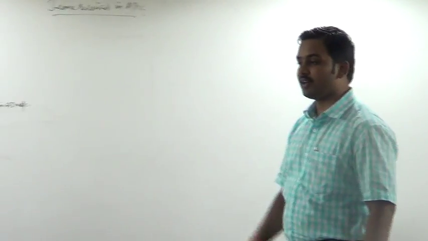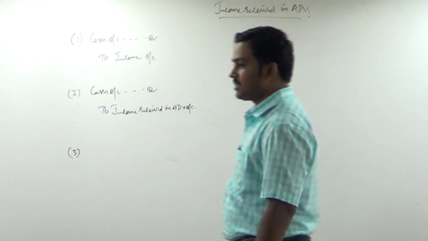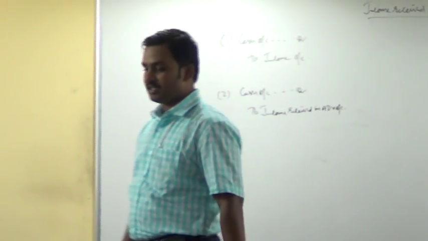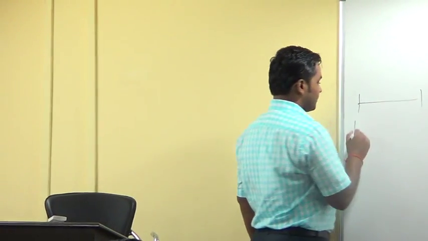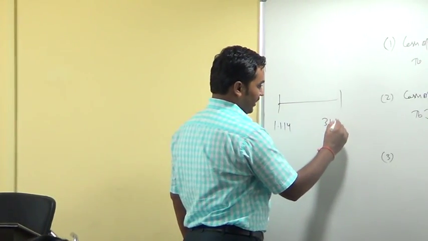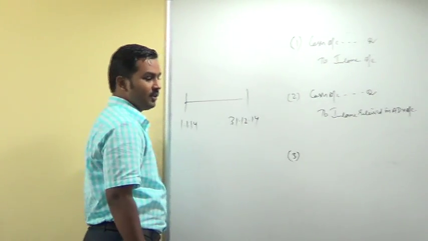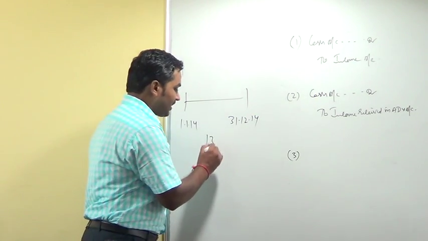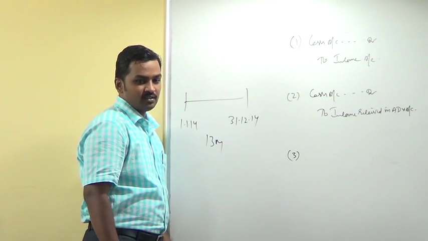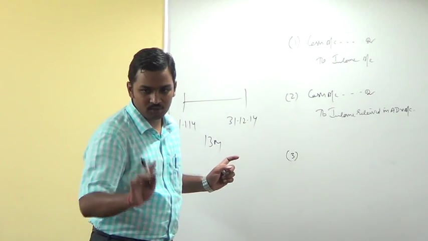Next accounting period, the income received in advance account will become an income for us. Suppose our accounting period is from 1st January 14 to 31st December 14. We ask the tenants to give us January interest also. So they give us, and we have received 13 months interest. So we show 1 month interest as a liability.